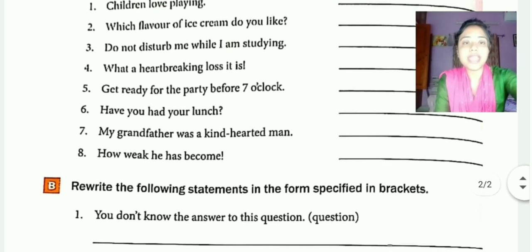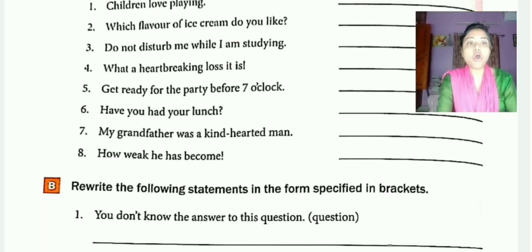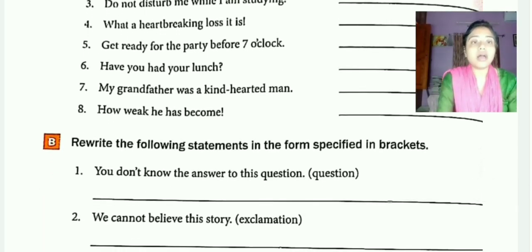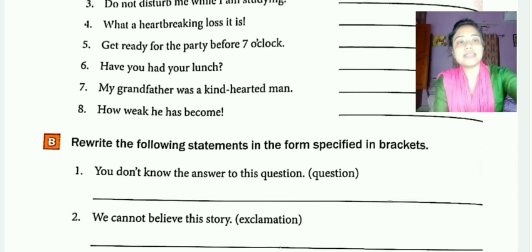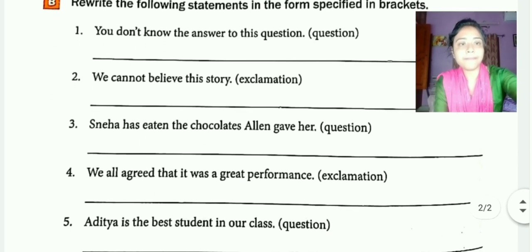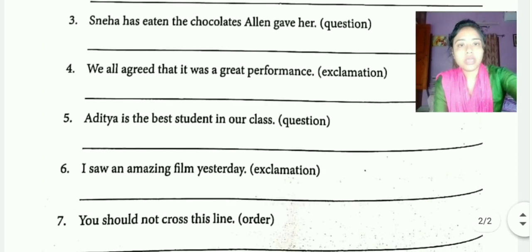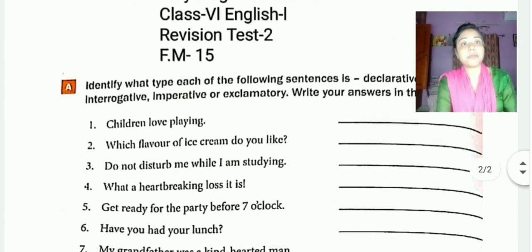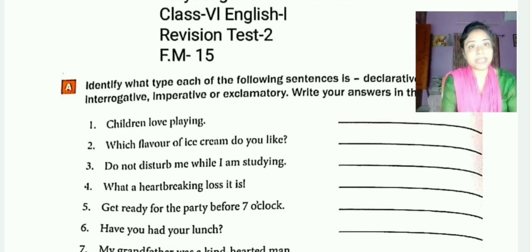Now, number B, rewrite the following statements in the form specified in the brackets. So, as you can see, certain sentences are written, and beside each sentence you will get an instruction. So, you have to convert this statement according to the instruction. So, certain sentences are given, you will be just changing those according to the given order. Here 7 questions are given. So, this revision test paper ends here. It will contain 15 marks.